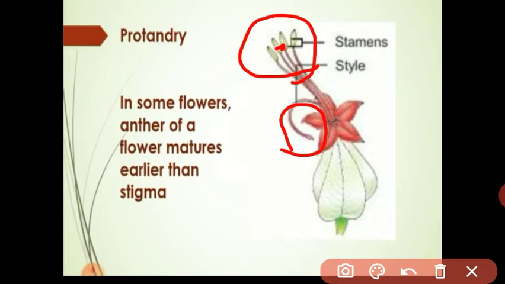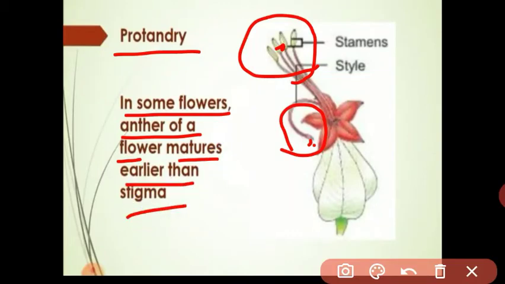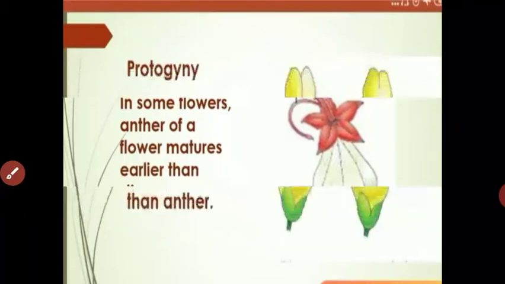The pollen grain is mature but the stigma is immature, so the pollen grain is transferred to the stigma of another flower. Protandry means that in some flowers the anther matures earlier than the stigma, so the pollen grain is transferred to another flower by cross-pollination. Got it, students? Next is protogamy.